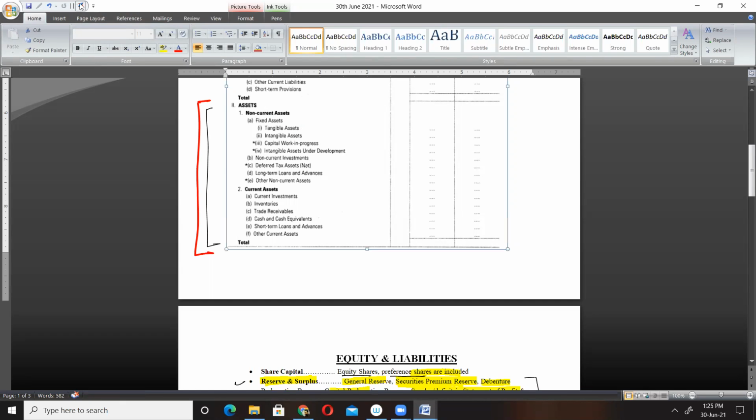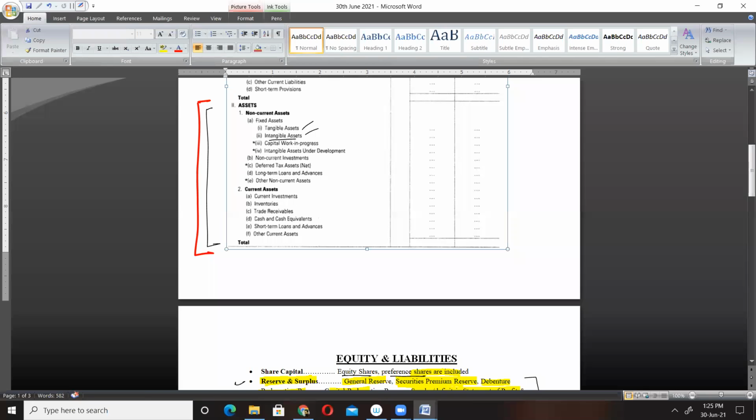Tangible assets are the assets which can be seen, which can be touched, like plant, machinery, building, furniture, fixtures. And intangible assets: goodwill, patent, trademark, copyright, logos, secret formulas.